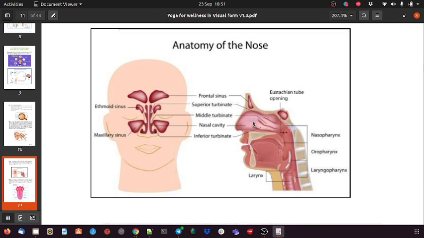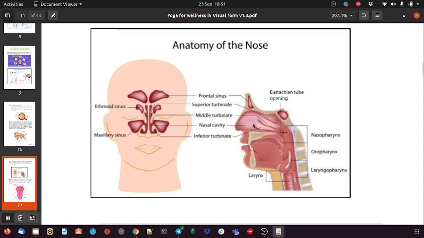Because of that, you can catch a cold. So that's why you have to do the Kapal Bharti after the Jal Neti, to remove all the water present in the nasal cavity.